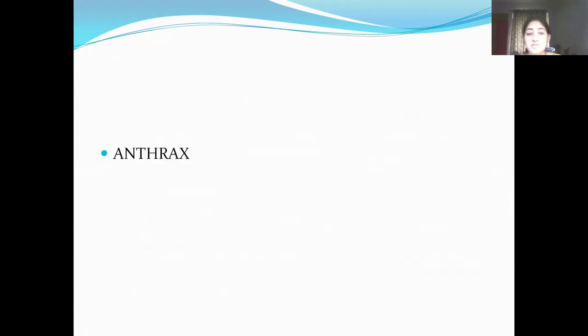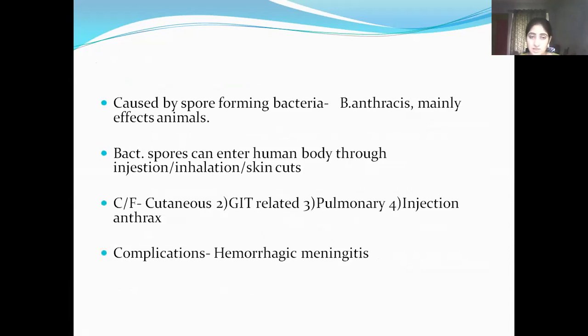Now, the last disease, anthrax, which is caused by spore-forming bacteria, that is Bacillus anthracis, and mainly it affects animals. Bacterial spores can enter the human body through ingestion, inhalation, or skin cuts.